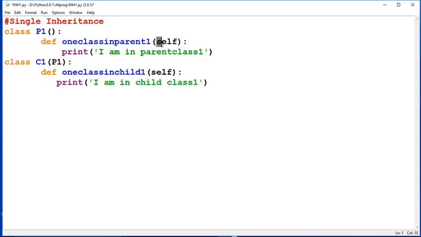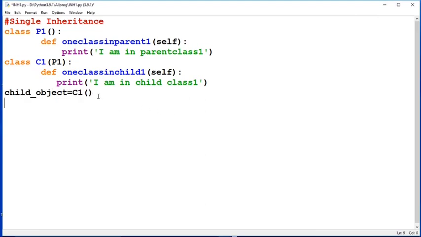We also have this self keyword. It reveals more about the argument that is passed inside this function. Now we have to create an object of the child class, child underscore object C1.